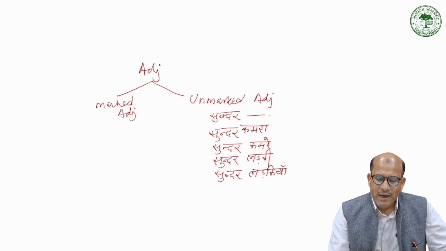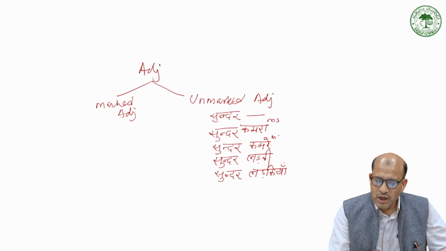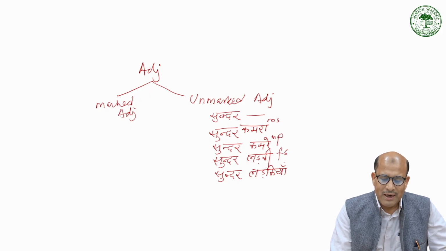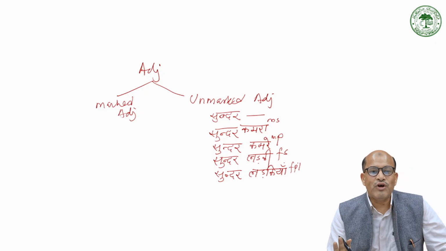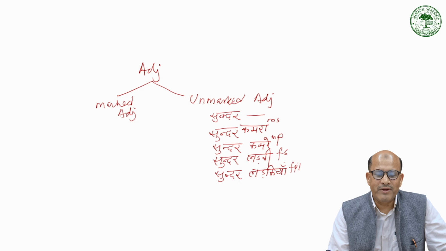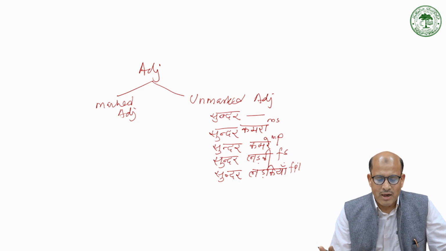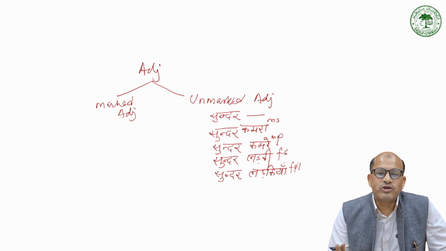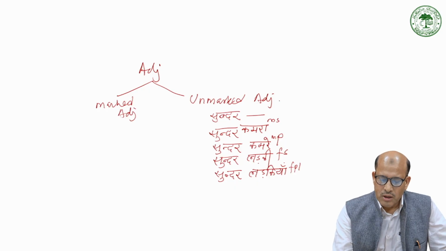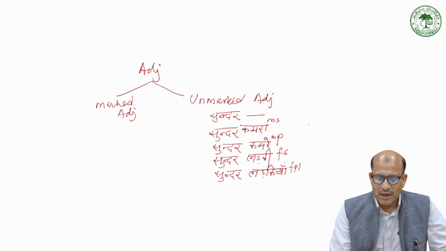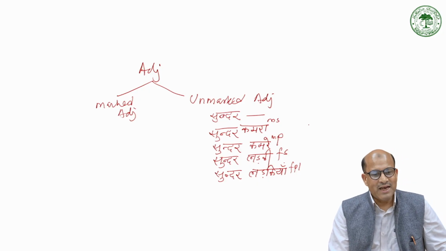So सुंदर कमरा, for masculine singular, Sundar remains Sundar. For masculine plural, Sundar remains Sundar. For feminine singular, Sundar remains Sundar. For feminine plural, Sundar remains Sundar. So an unmarked adjective does not change in combinations. So for any unmarked adjective, for example swadist, tasty, like Sundar Kamra, Sundar Kamre, Sundar Larki, Sundar Larkiya. This is how we are going to understand the entire adjective.